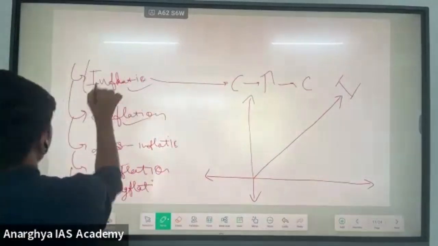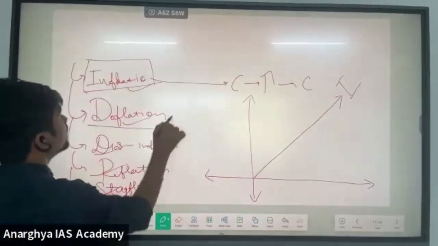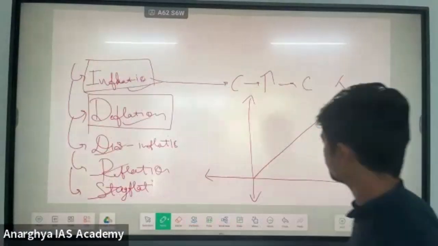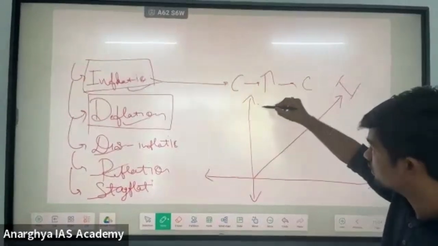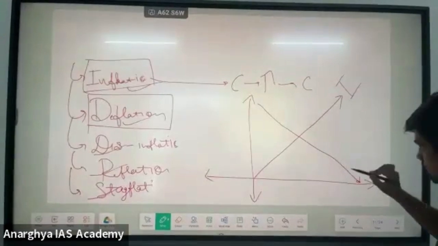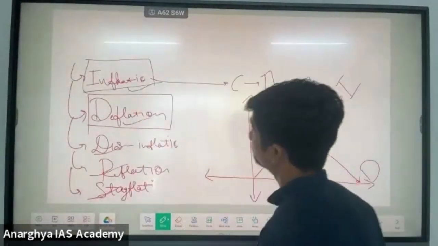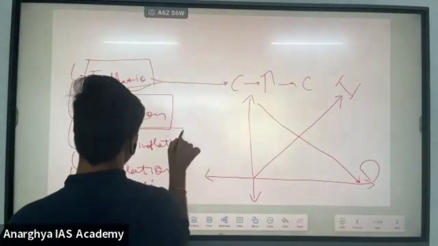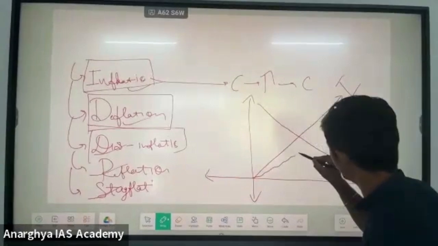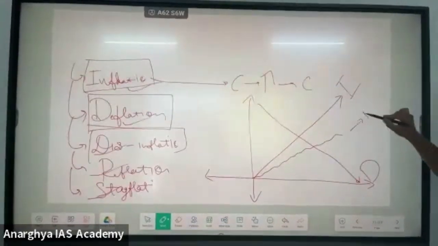The concept of inflation is clear, right? Then what is deflation? Deflation is a consistent decrease in the prices of a product. You understand deflation, right? Then disinflation: a slow increase in the prices of a product is called disinflation.